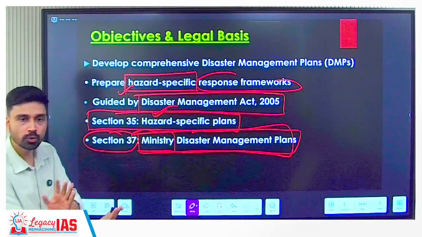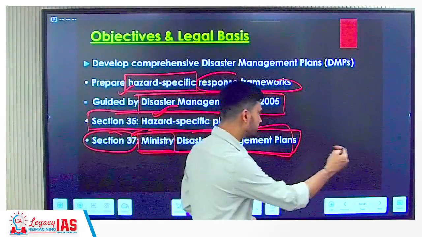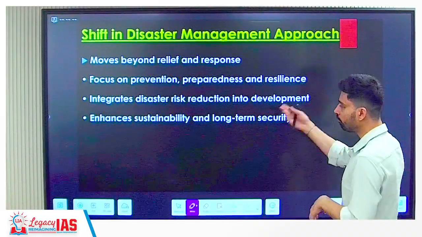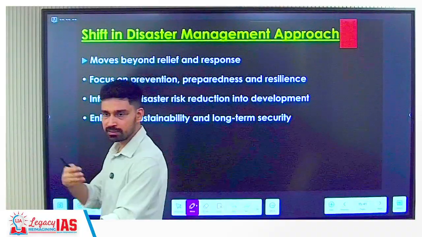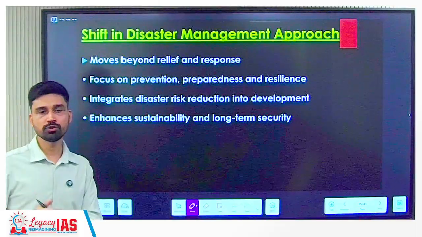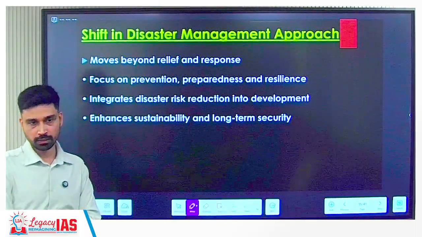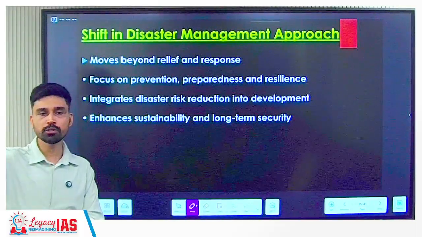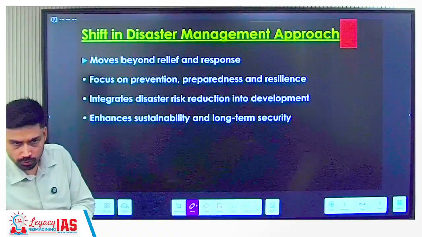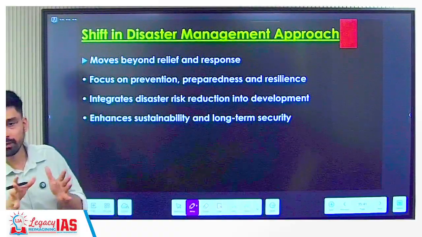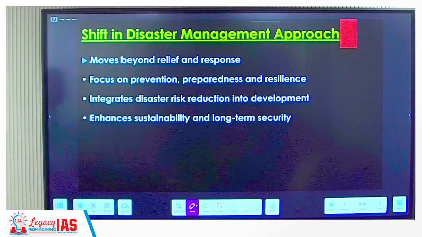Everyone have what? Their roles cut out here. So there is no confusion. There is no blame and this sharing of blame, passing the buck, we can say. Because many times what ministries do, they say that no, it is not our department. Okay, you have to go to that ministry. It is fault of Ministry of Agriculture. It is not fault of Ministry of Water Resources. That will not be done anymore, because everyone have their dedicated responsibilities and roles assigned.